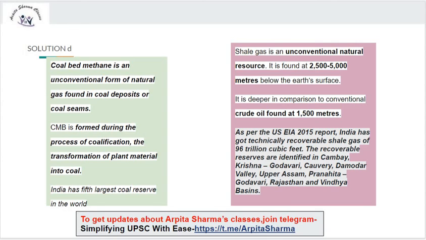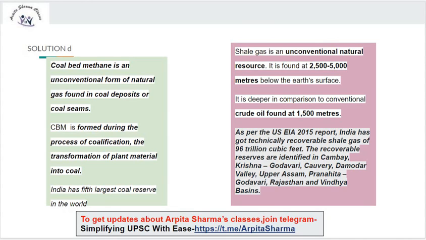Coal-bed methane is an unconventional form of natural gas found in coal deposits or coal seams. It is formed during the process of coalification, the transformation of plant material into coal. And India has the fifth largest coal reserve in the world.